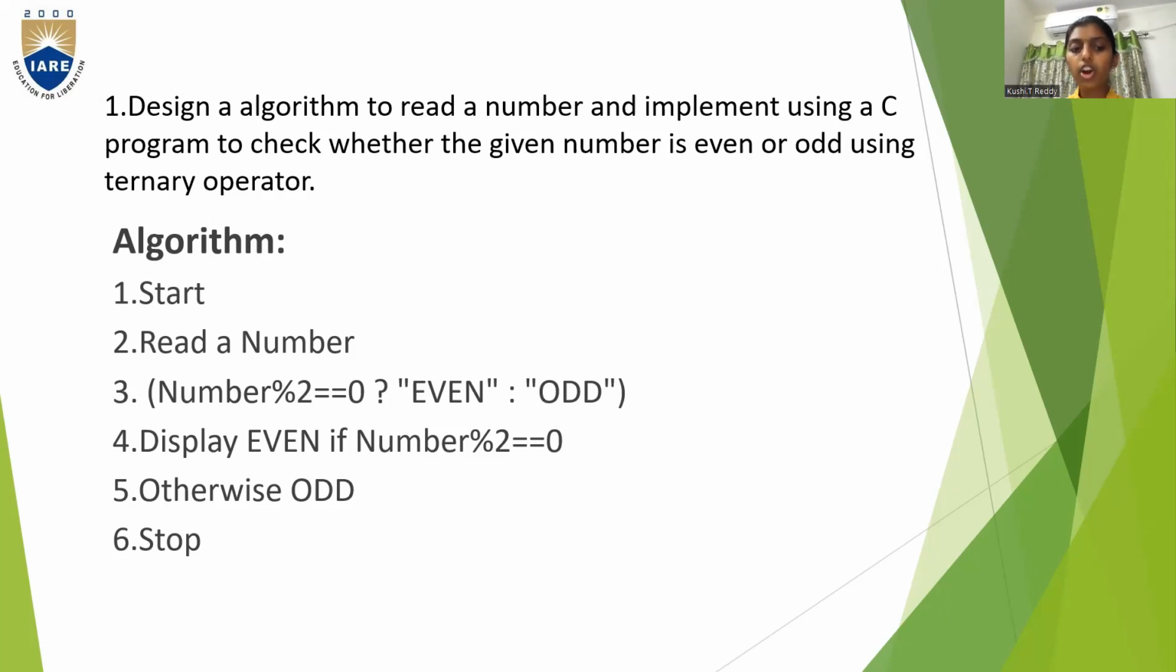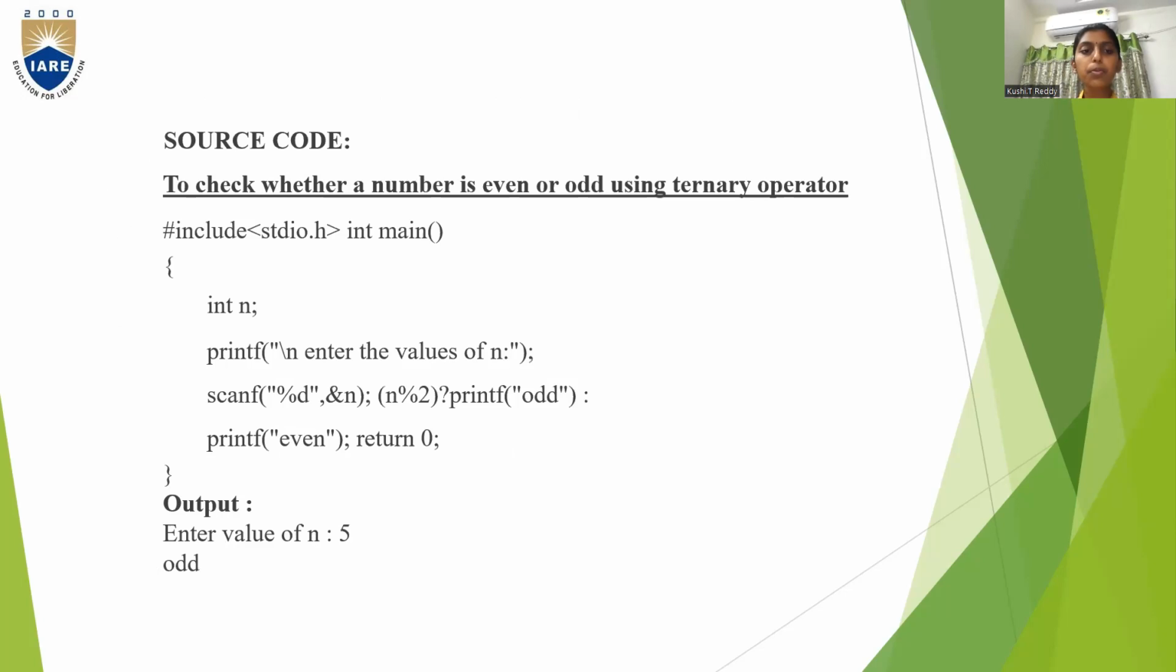Otherwise, we are going to print odd. After all these conditions, you will print that value and it will come to an end stop. So this is the program. #include <stdio.h>. This is the header file, int main. From int main only the execution of the function starts. So in the main function, you're going to write your code.